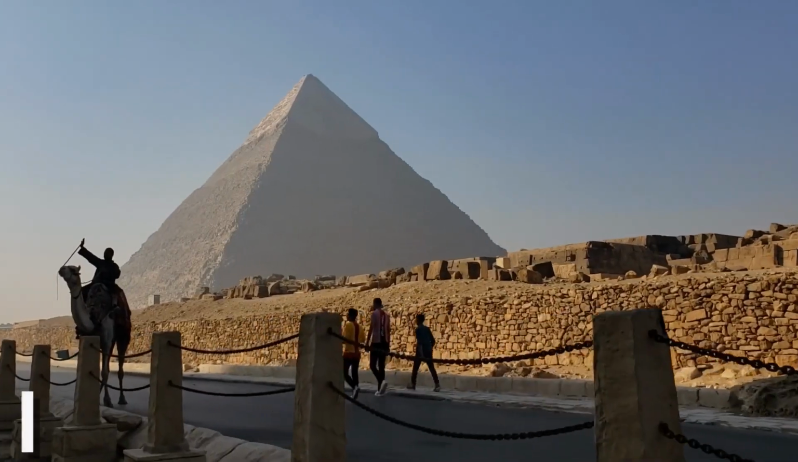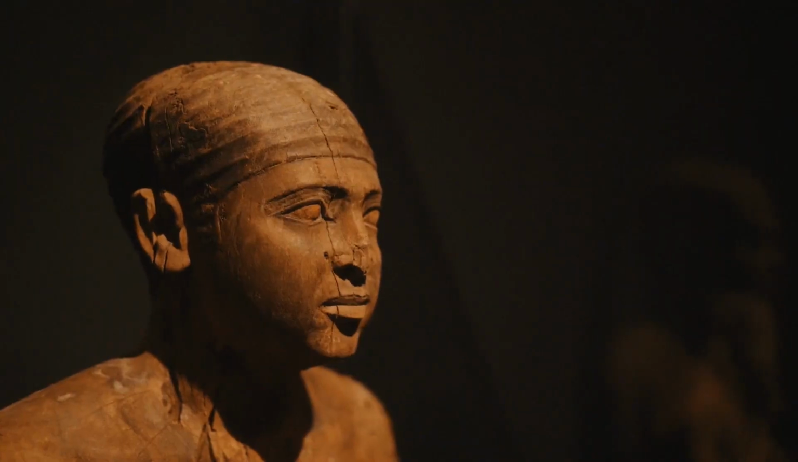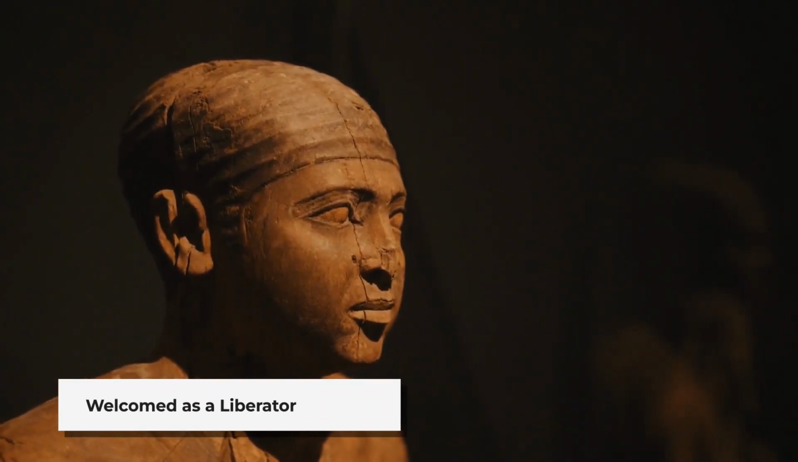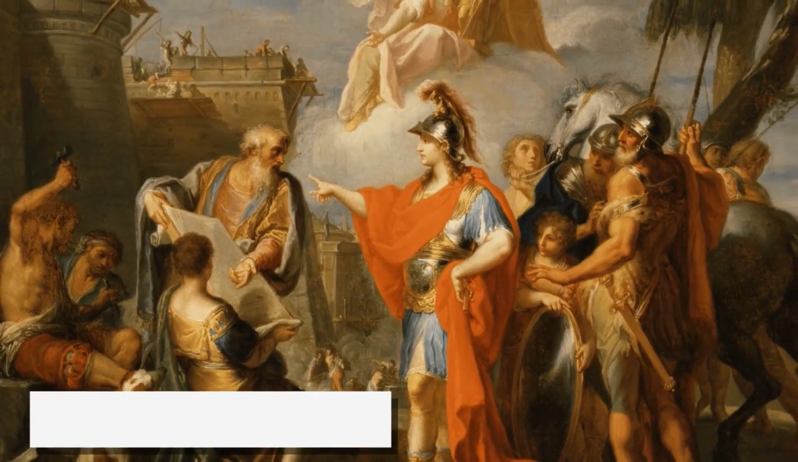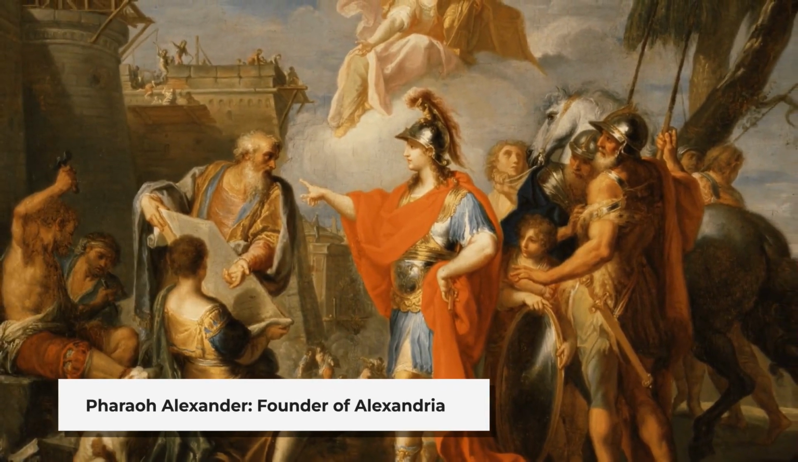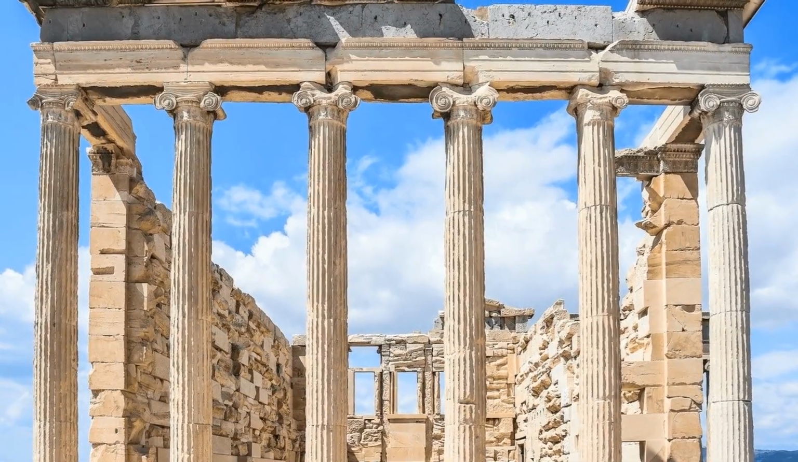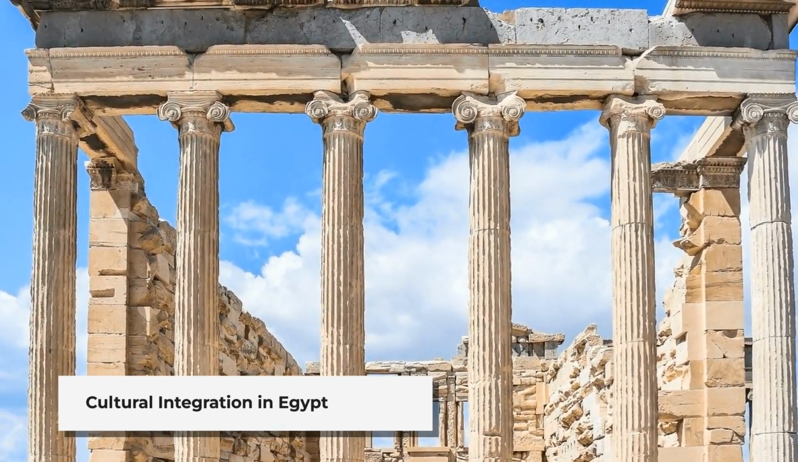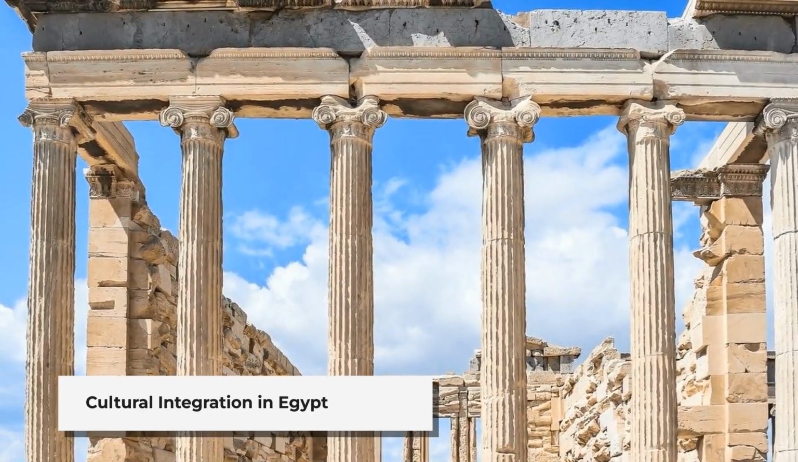Scene 7. Conquest of Egypt. Visual: scenes of Egypt, including Alexander's welcome in Memphis and the founding of Alexandria. Text overlay: Alexander becomes pharaoh, founds Alexandria. Narration: how Alexander was welcomed as a liberator in Egypt and how he established Alexandria, aiming to integrate cultures.